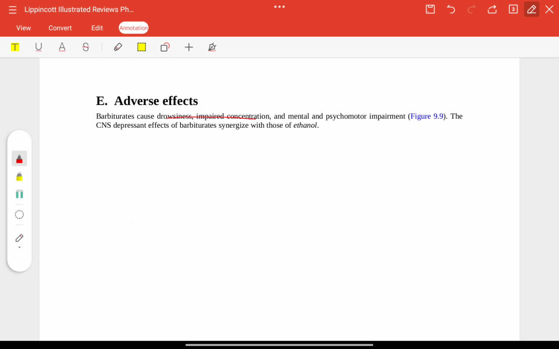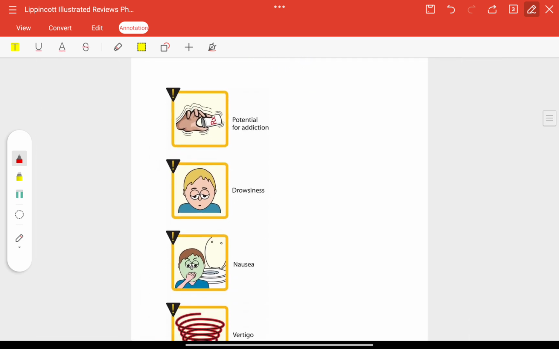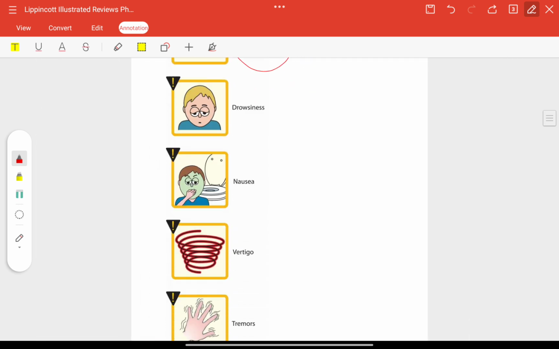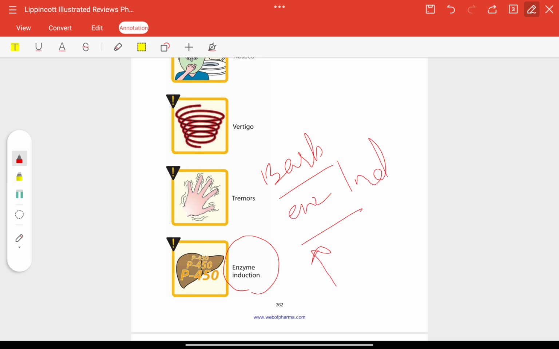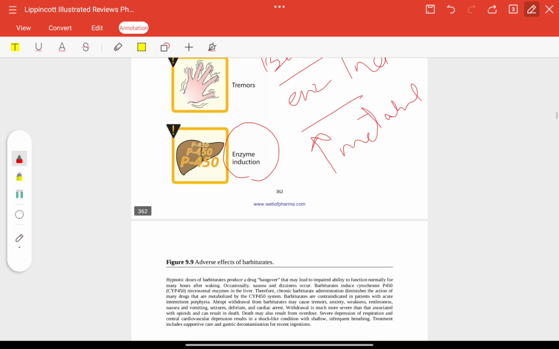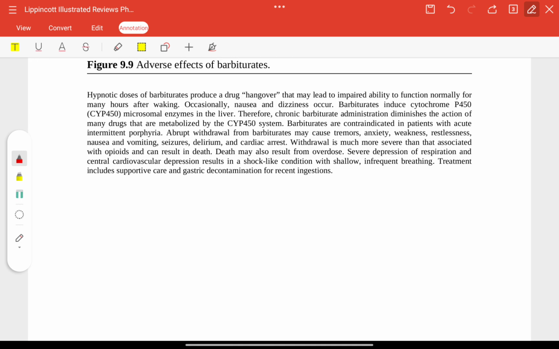Adverse effects are drowsiness, impaired concentration, mental and psychomotor impairment. You can see here they have the potential for addiction. They cause drowsiness, nausea, vertigo, tremors, and enzyme induction. Barbiturates are enzyme inducers, so they will increase the metabolism of drugs through cytochrome P450. Now you can see here they will interact with other drugs through cytochrome P450 metabolism.